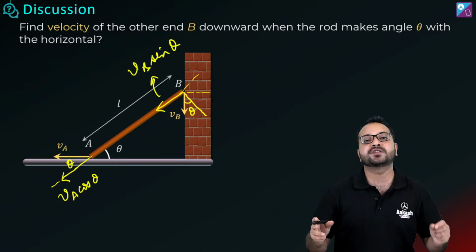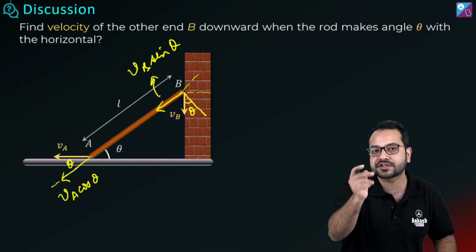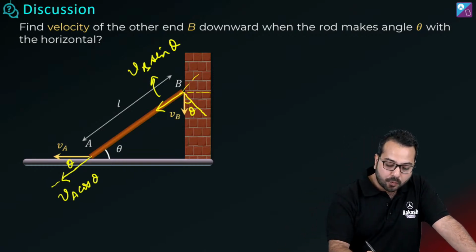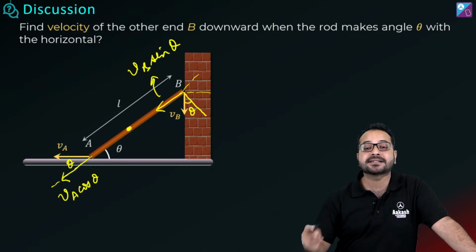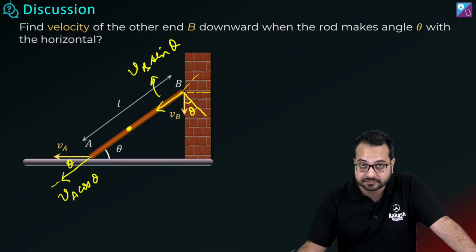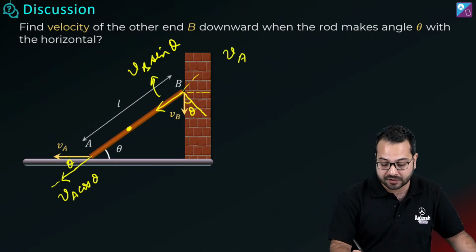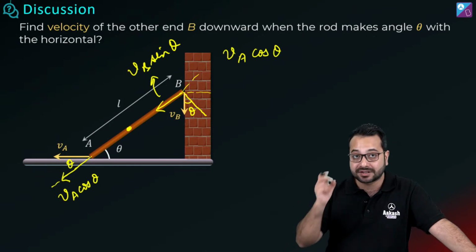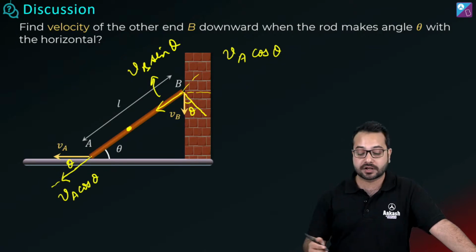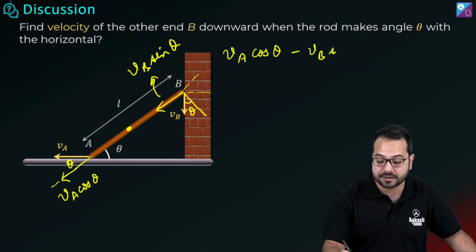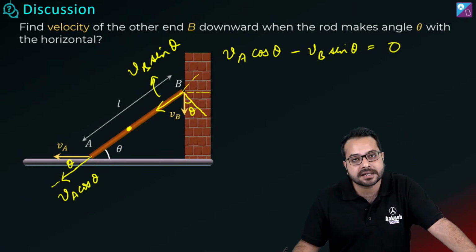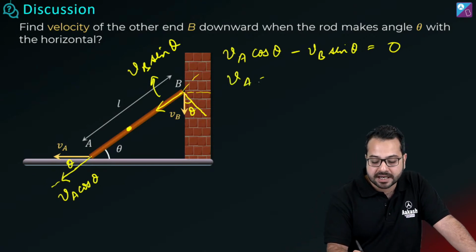Now we only have to concentrate on the component of the displacement, velocity or acceleration along the length. You can forget about everything else, right? So what can we say? This VA cos theta is away from the center of the rod, which means that it is trying to increase the length of the rod. And this VB sin theta is towards the center of the rod, which means it is trying to decrease the length of the rod. So this is going to be minus VB sin theta, and this should be equal to 0 because the length of the rod is not going to change in any circumstances. So we get VA is equal to tan theta multiplied by VB.